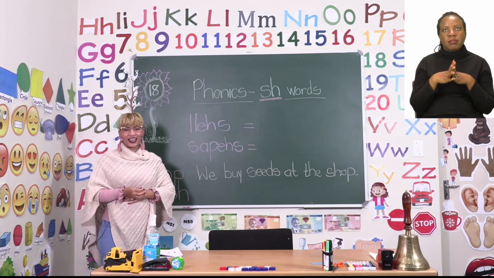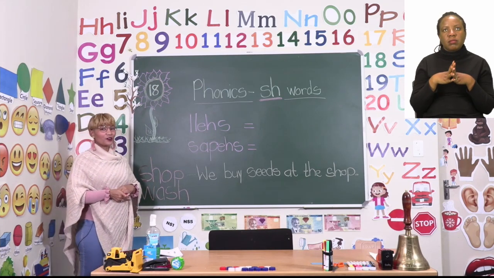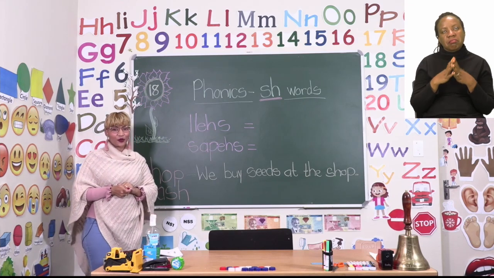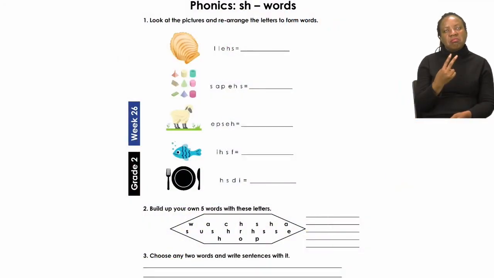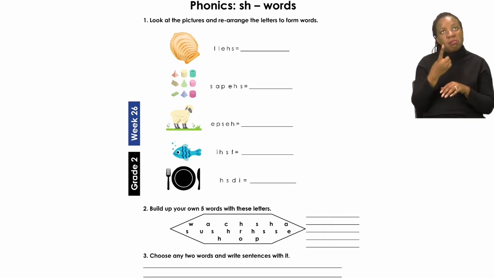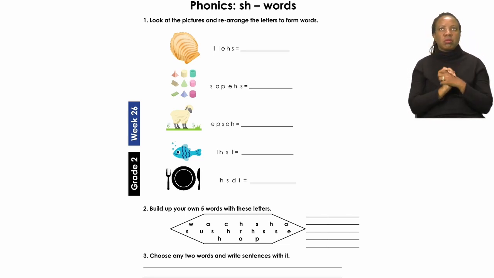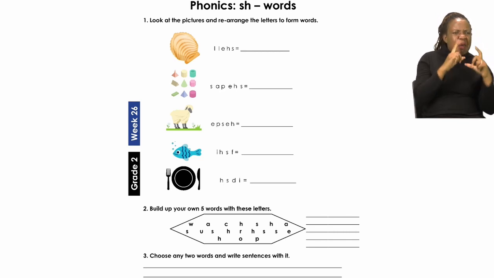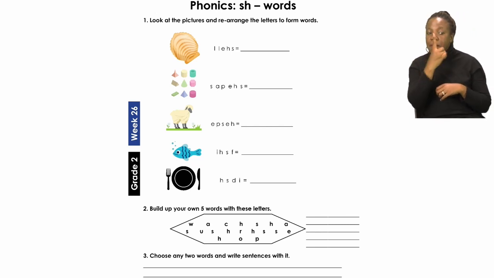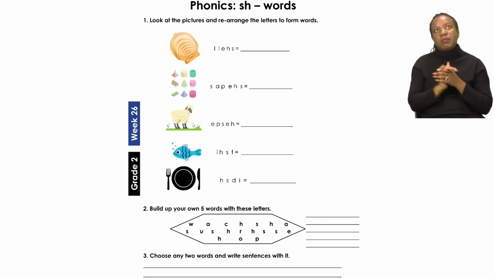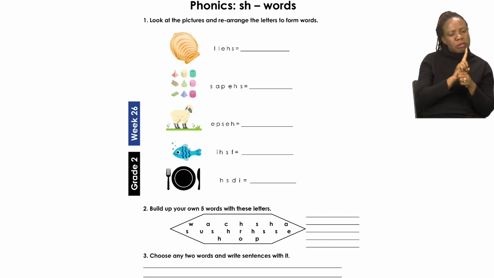In this lesson for today, we are going to talk about phonics. Let's turn our booklets to page 18. On page 18, number 1, it says, look at the pictures and rearrange the letters to form words. You will see you have pictures and then you have scrambled letters that have to form a word. We are going to look at the picture and see if the letters can spell out the picture.